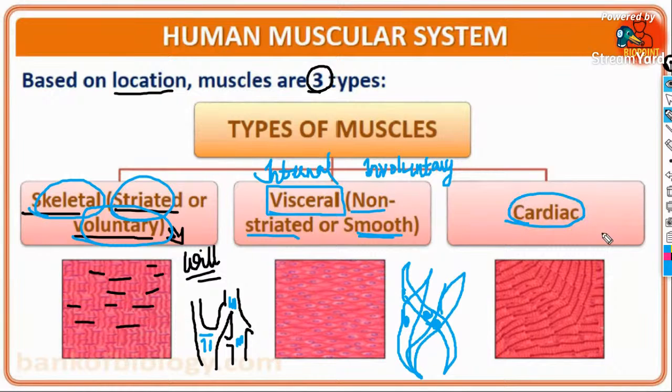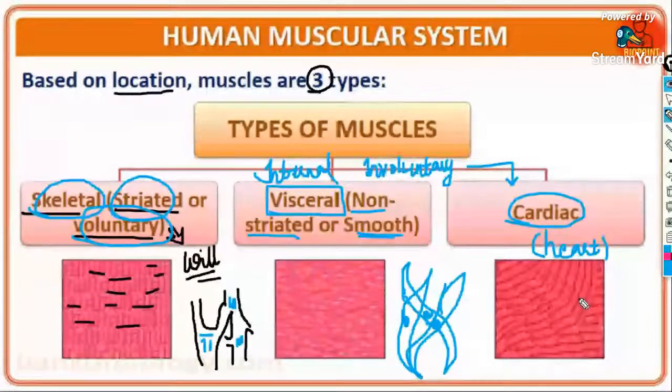Next is the cardiac muscle. It is similar in being involuntary in nature, and it is associated with the heart. Cardiac muscles are striated muscles. The most important property that they show is striation. They are striated.